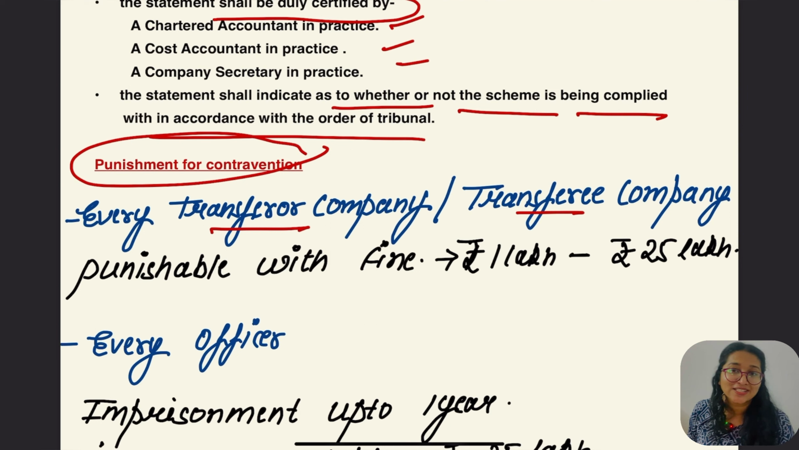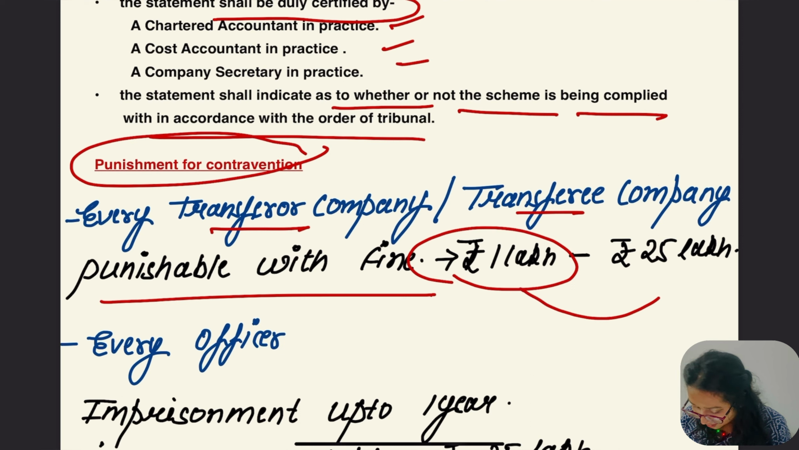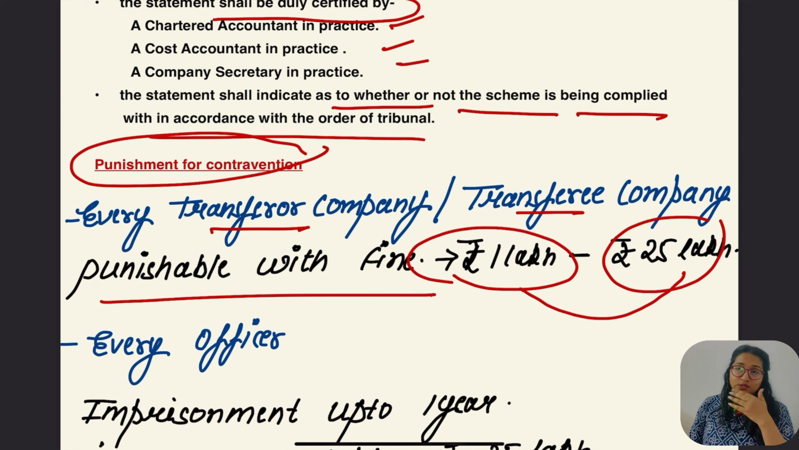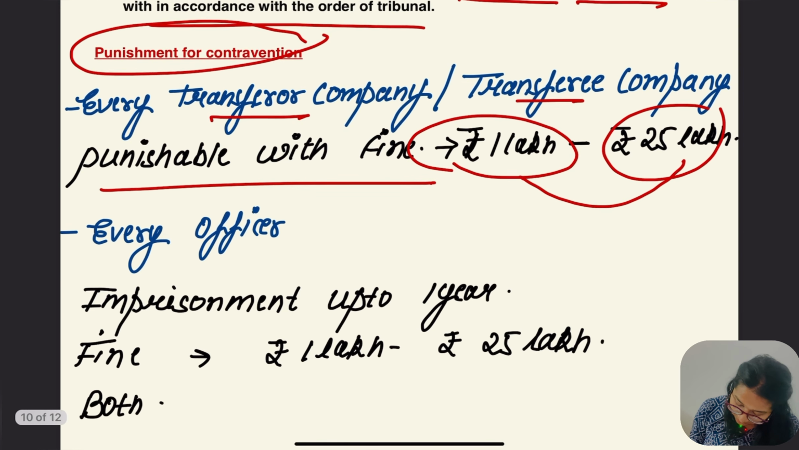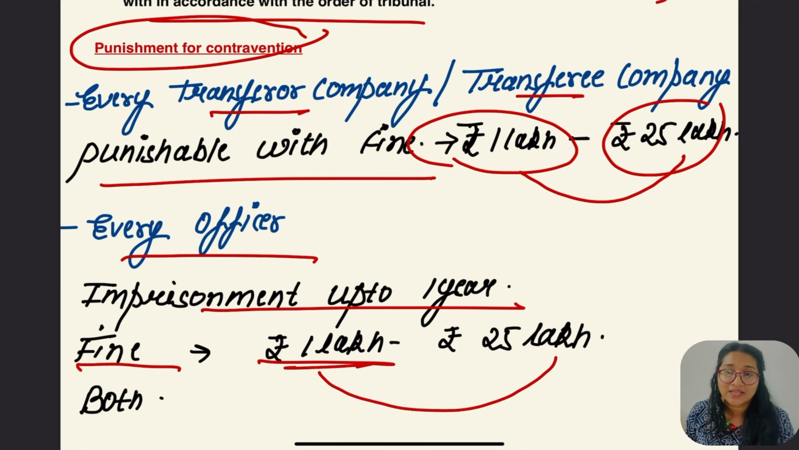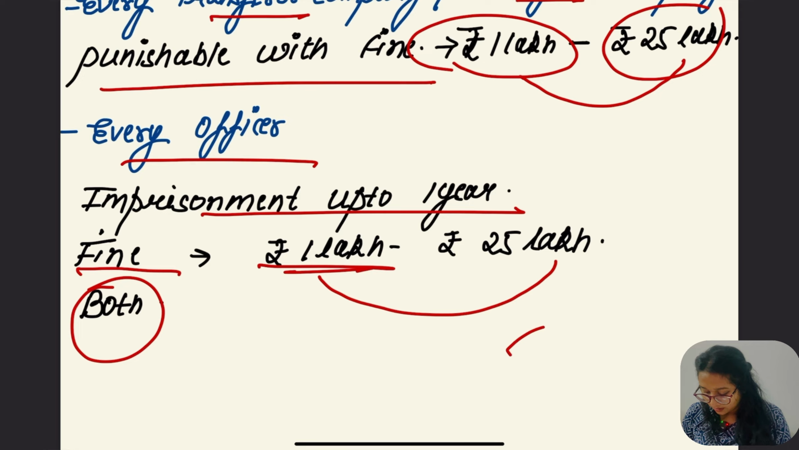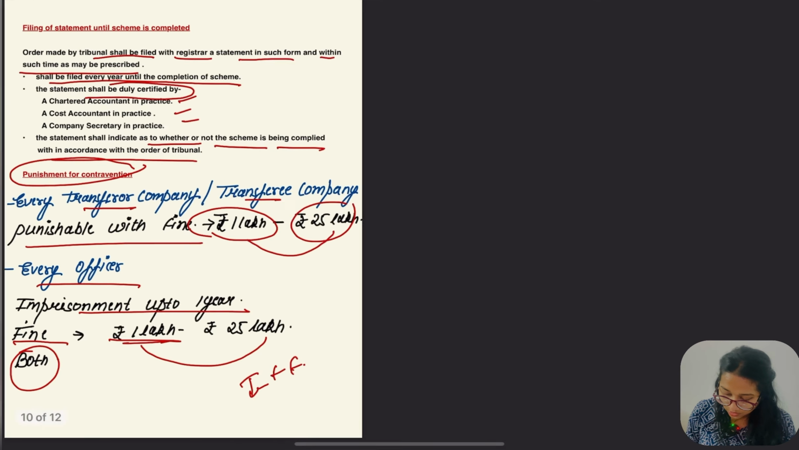There is punishment for every transferor company and every transferee company, which means both companies, punishable with a fine of at least ₹1 lakh, which may extend up to 25 lakh. So a minimum of 1 lakh fine and a maximum of 25 lakh. For every officer, imprisonment of up to 1 year and a fine of minimum 1 lakh extending up to 25 lakh, or both imprisonment and fine. Hope this was also clear.